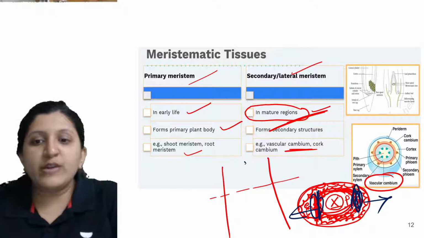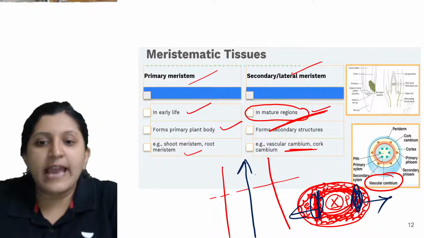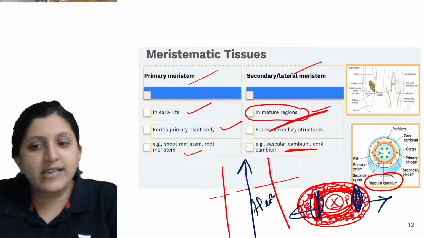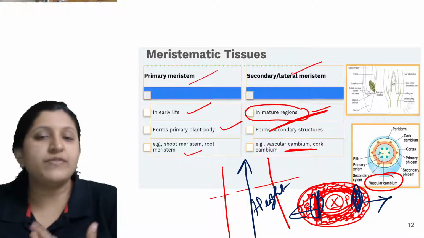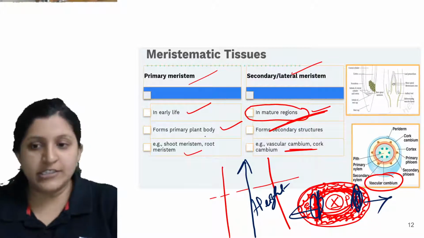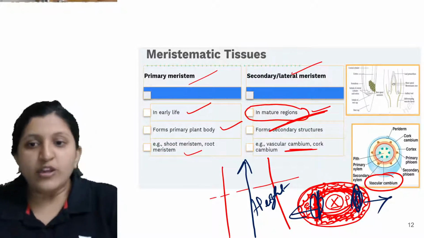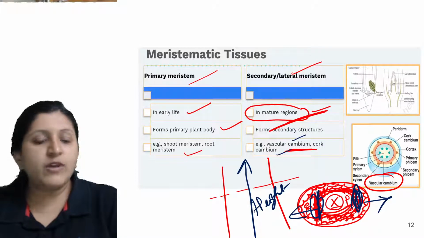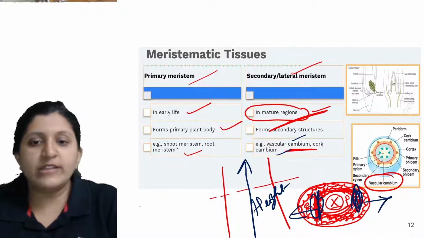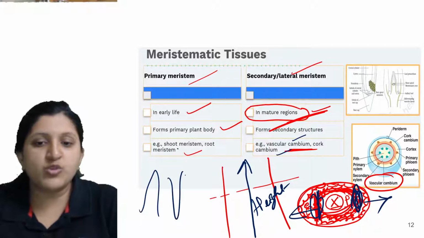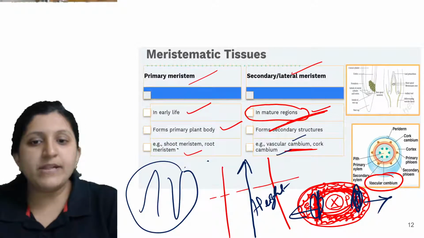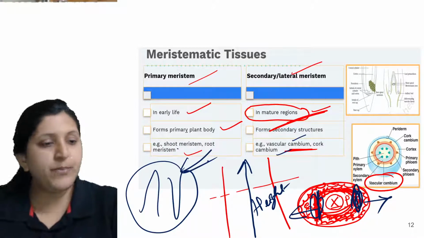And you can see there is an increase in height. The height increase occurs mainly because of the apical and intercalary meristems, otherwise the girth one. Here the vascular cambium and the cork cambium are the examples. For the primary meristem, all the tips like root tip and shoot tip can be the examples.